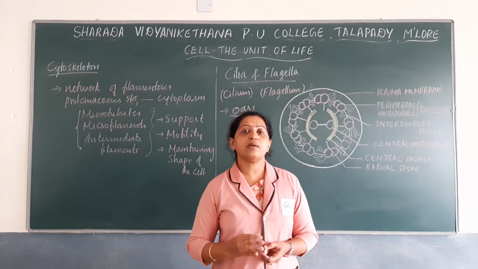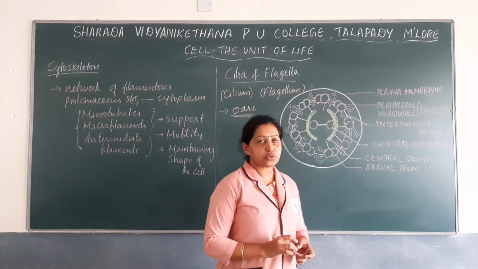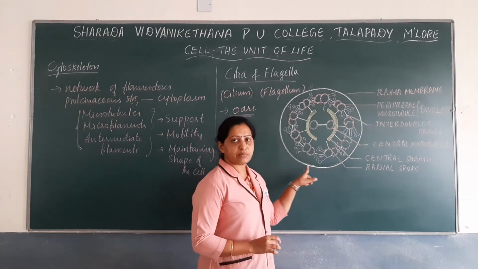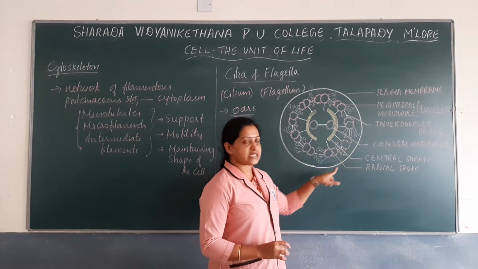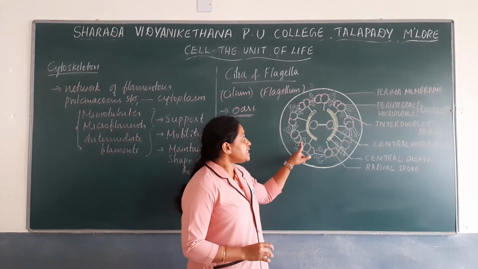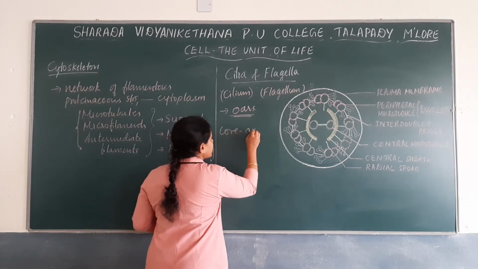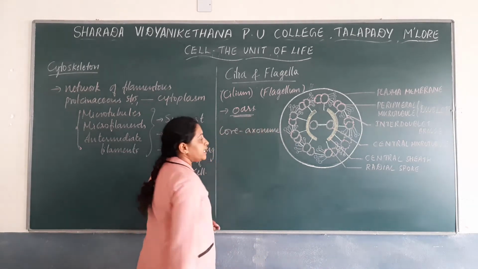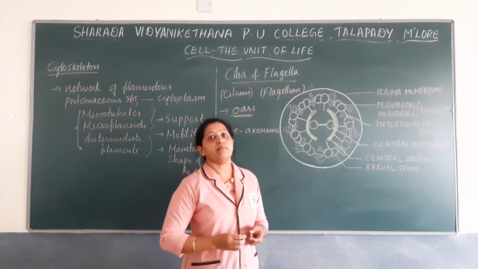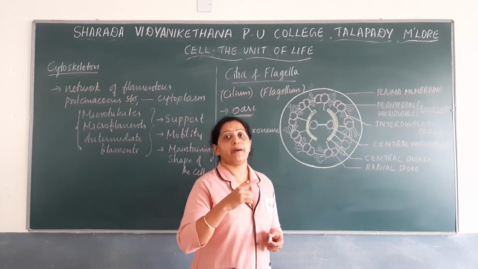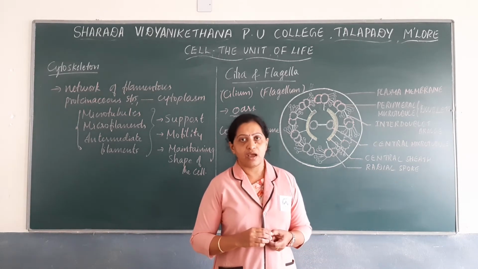So next let us discuss the internal structure of the flagella. The structure of cilia and flagella shows that it is covered by a plasma membrane, and the core of the cilia and flagella is known as the axoneme. The axoneme has a large number of microtubules that are arranged parallel to each other, parallel to the long axis of the cilia and flagella.